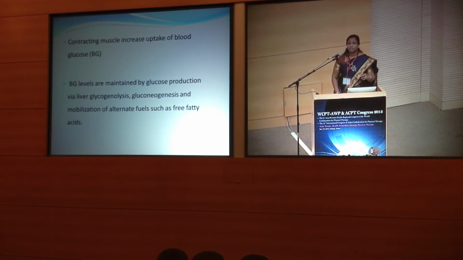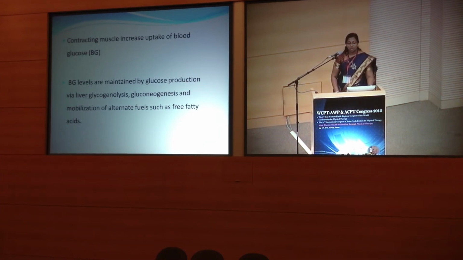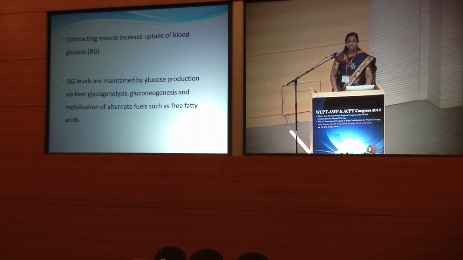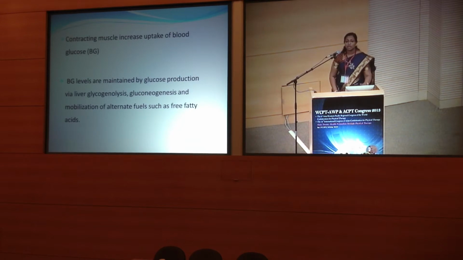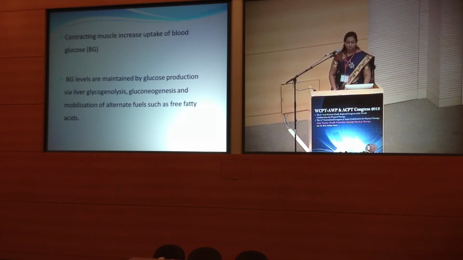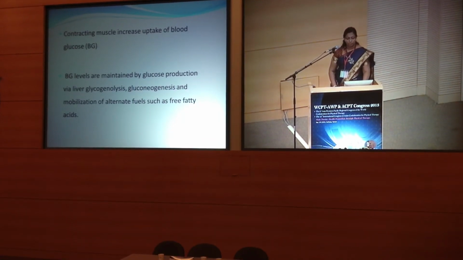And the other mechanism by which exercise decreases the blood glucose level is that the contracting muscles increase the uptake of blood glucose. Now, the blood glucose levels are normally maintained by glucose production via liver glycogenolysis. It's a process by which the hepatic glycogen is broken down into glucose. Gluconeogenesis, again a process by which glucose is produced in the body from non-carbohydrate sources, and mobilization of alternate fuels such as free fatty acids.